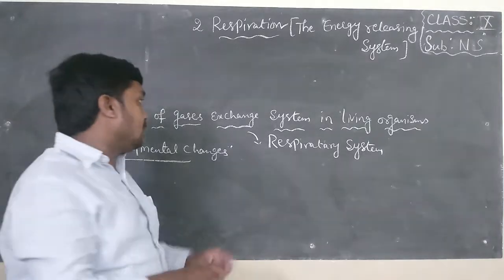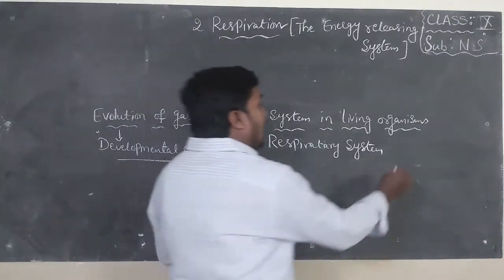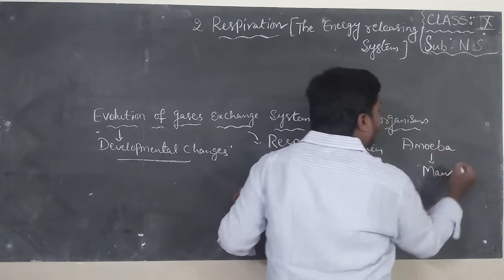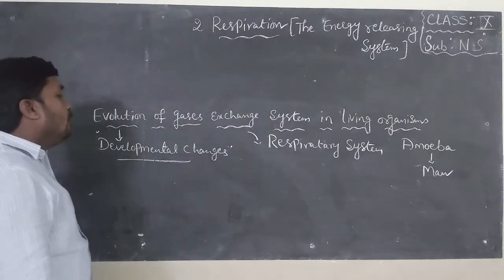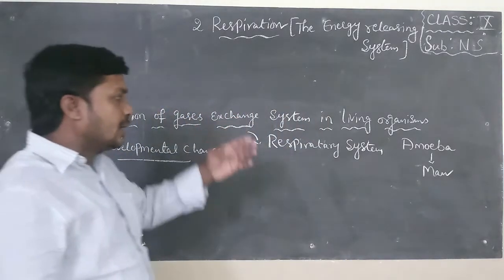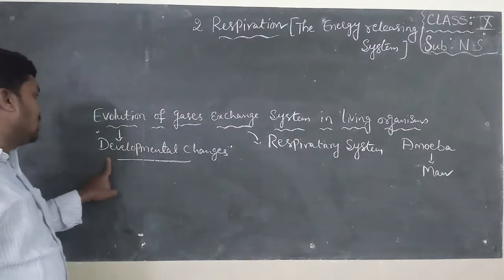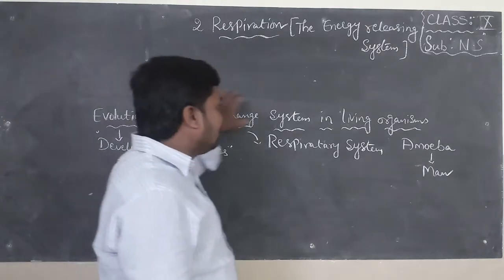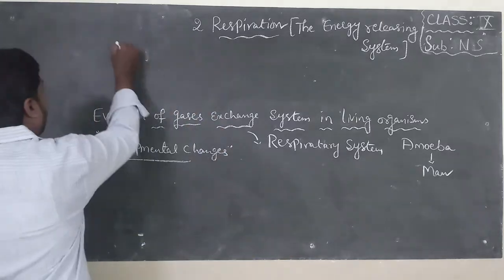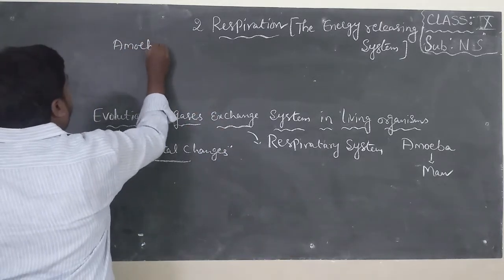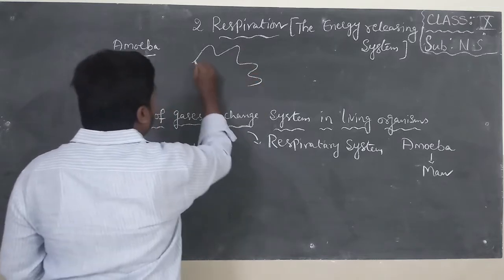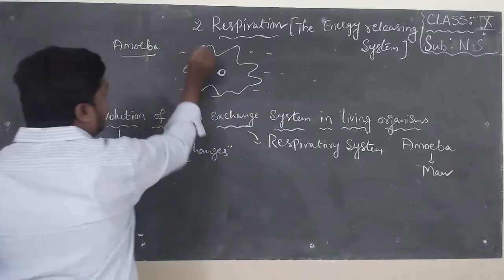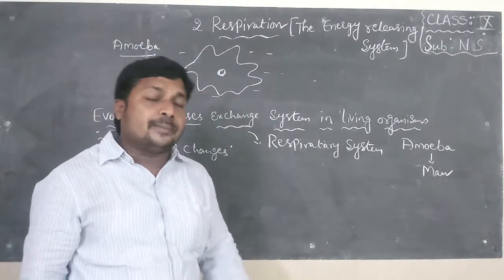Evolution of gas exchange system in living organisms from amoeba to man. Now I will explain how the respiratory system developed from amoeba to man. Evolution means developmental change according to gas exchange system. First I will explain about amoeba. Amoeba is a unicellular organism that lives in water. Its body is made up of only one cell.